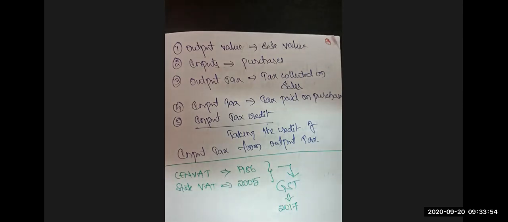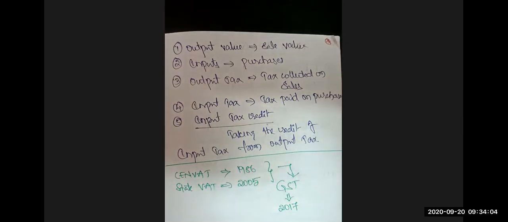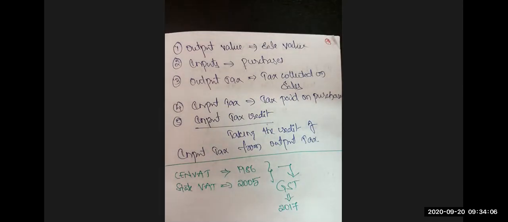By making outward supplies, we collect the output tax. Whatever output tax we collected should be remitted to the department. Before the remittance, whatever input tax we have paid earlier, you can take it as credit. Taking credit means retaining that portion of tax with you. Only the balance amount should be paid to the GST department. Are you following now? Right?